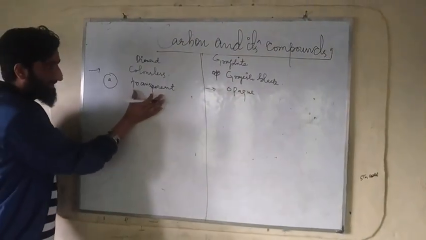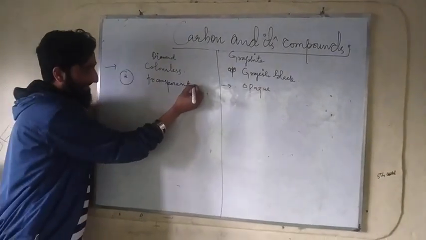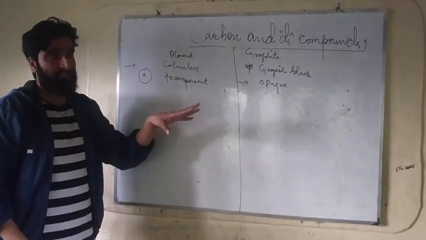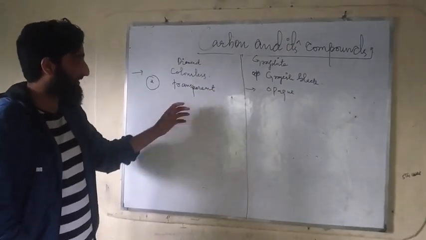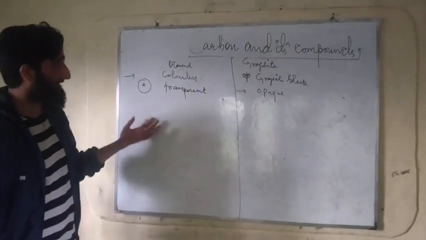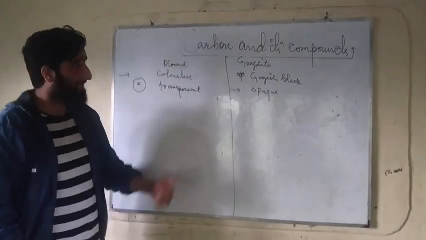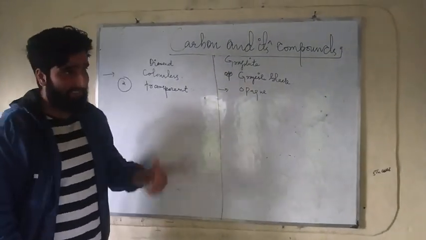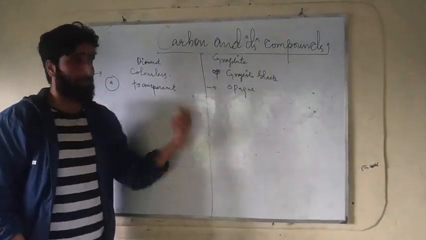Transparent means light can pass through easily. Diamond is transparent in nature, which means light can easily pass through it. Graphite is opaque, which means it does not allow light to pass through.